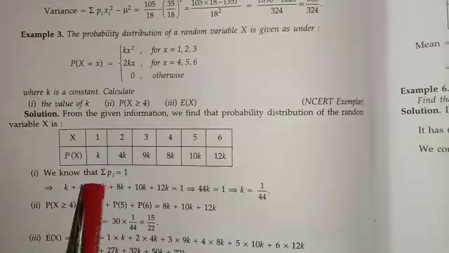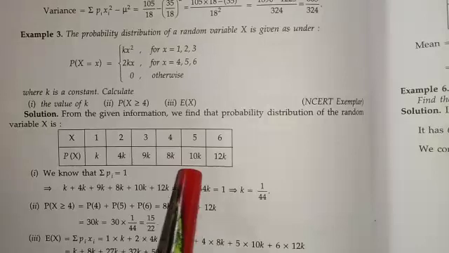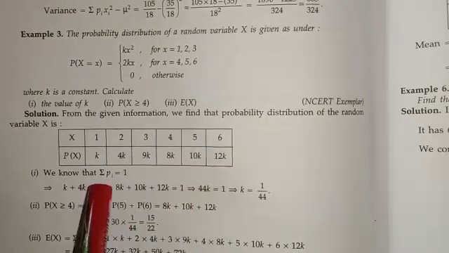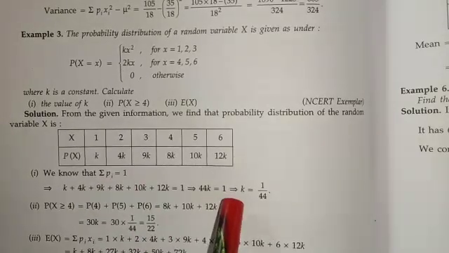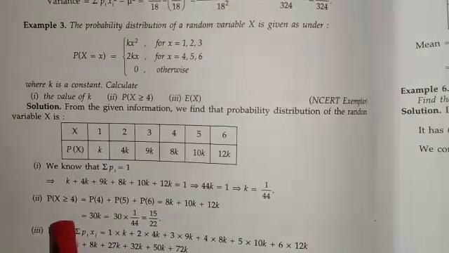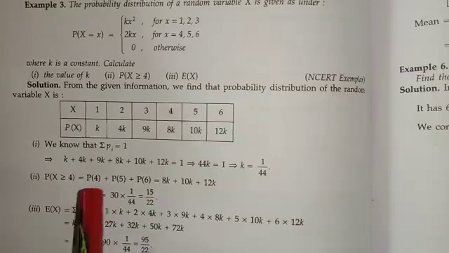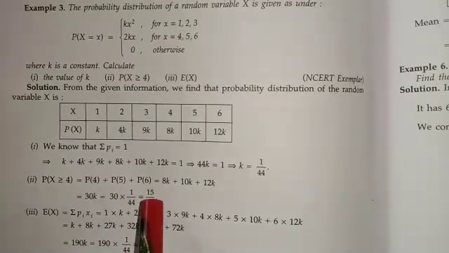As you know, total probability is equal to how much? 1. That is k plus 4k plus 9k plus 8k plus 10k plus 12k equal to 1. Total probability summation pi is equal to 1. From here you can easily calculate the k value, that is 1 by 44. Now you have to find the probability when x is greater than or equal to 4. That means p4, p5, p6, you have to find these 3 values.